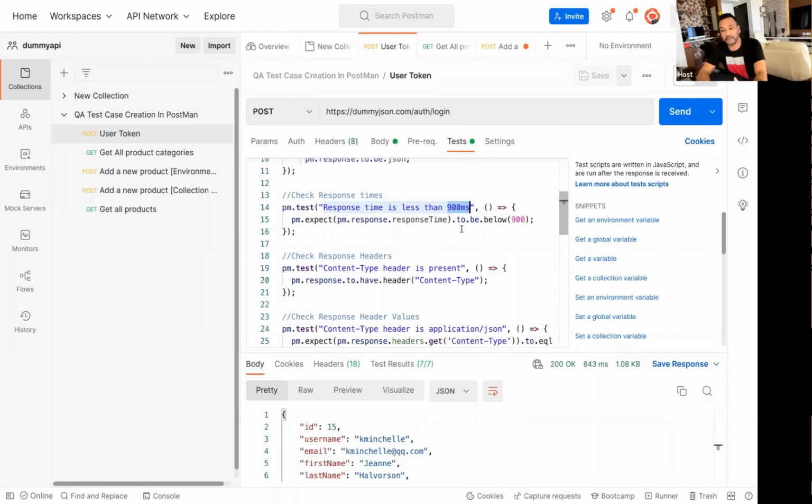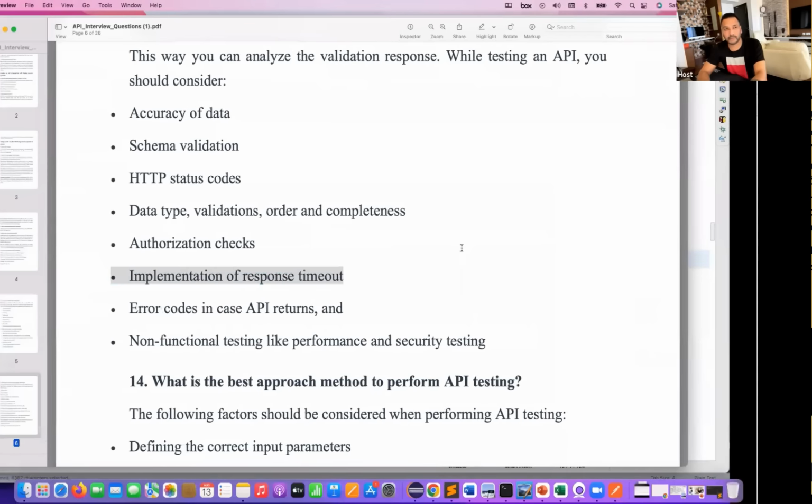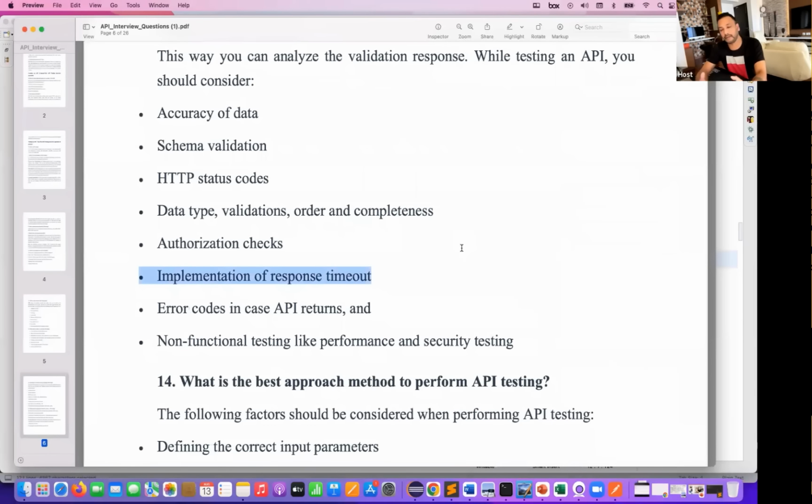So make sure that you are getting the response within some milliseconds, so that the same data will be displayed on the UI. So it's not about the problem with the UI all the time. The browser, your network, everything is fine, but the API logic is not written correctly. It's taking unnecessary data, capturing it from the database, so obviously it will take some time. So make sure that the response time is correct. Within some milliseconds, you should get the response.